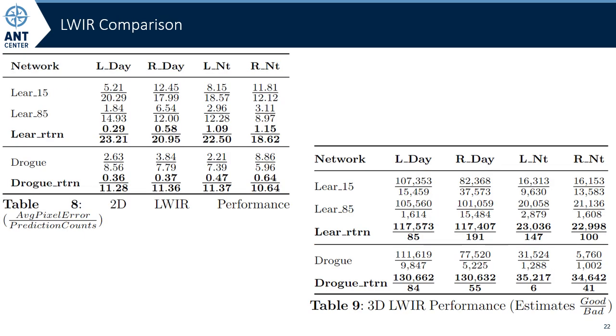The retraining technique truly excelled when we applied it to the long-wave infrared imagery. Here we see multiple pixels of reprojection error before retraining, but after retraining it gets reduced to nearly under a pixel. This is also seen by an across-the-board increase in the number of bounding boxes that are predicted by the networks, the number of good pose estimates made, and the decrease in bad pose estimates that are made.